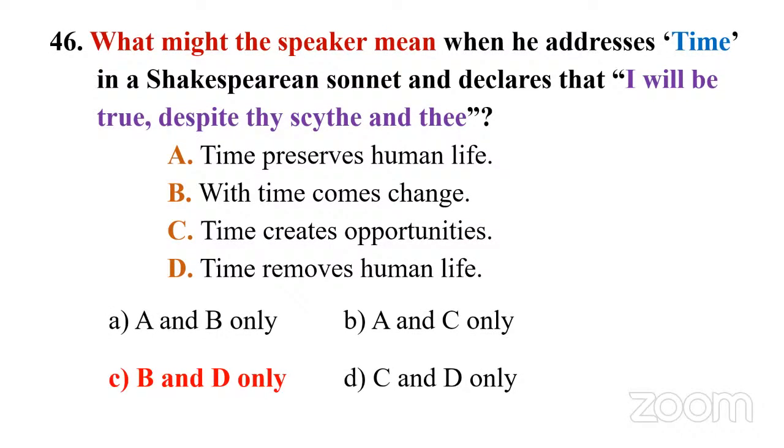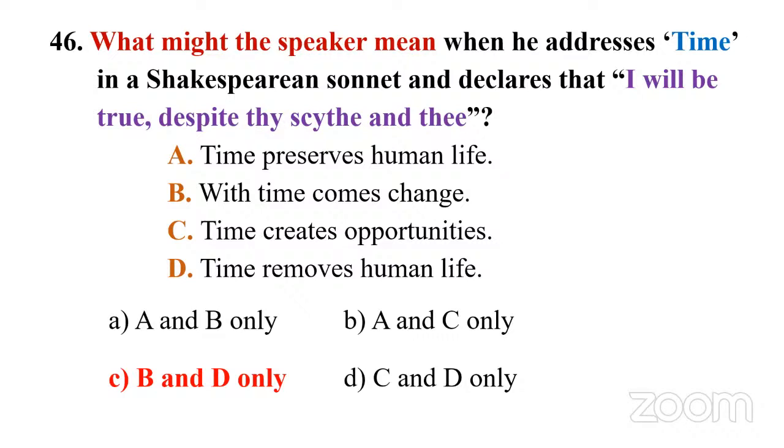Answer is C, B and D only. B, with time comes change. Then D, time removes human life. So without reading this particular sonnet, you could have chosen this answer. Why? Because everything is there in the question itself. Number one, time is personified, right?